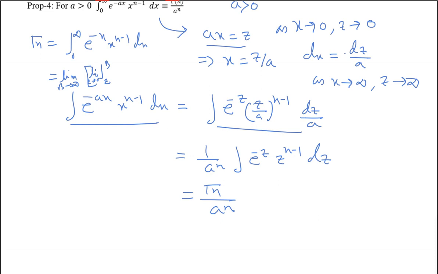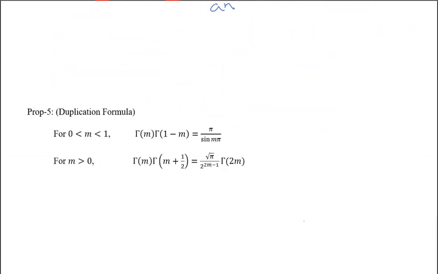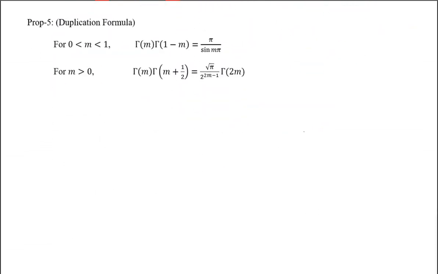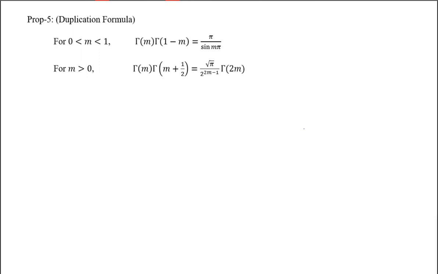Now, without proof, we cannot take e power a outside. e to the a is a constant, we can take a constant outside.